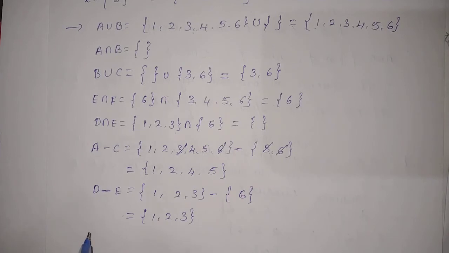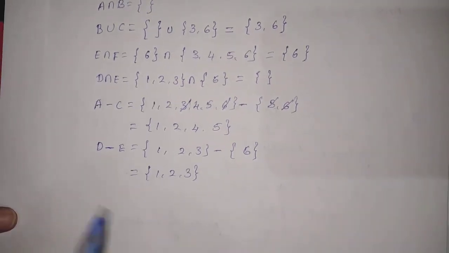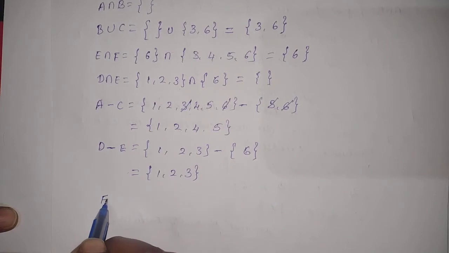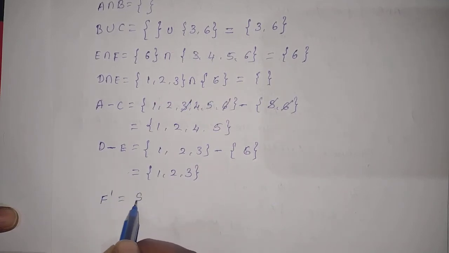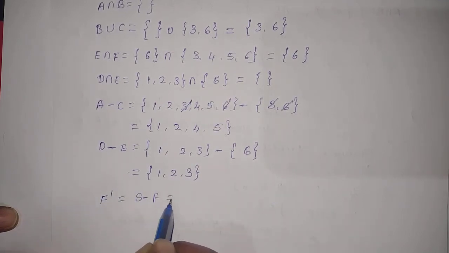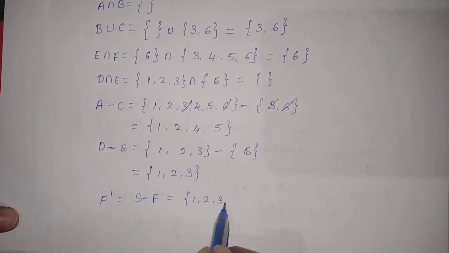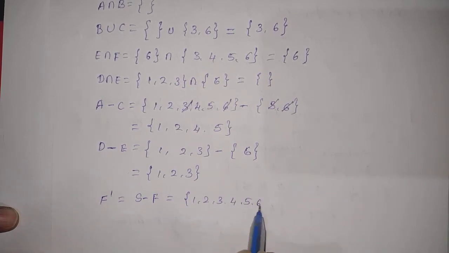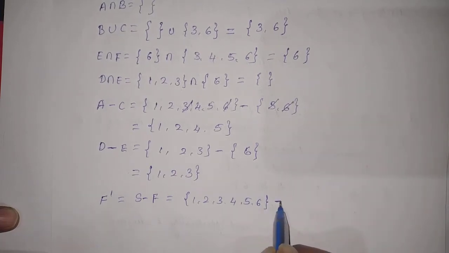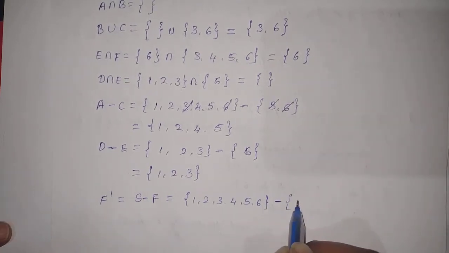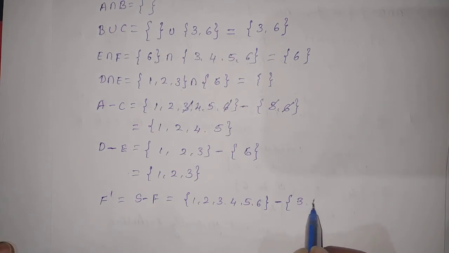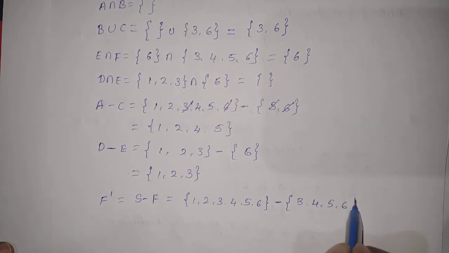Next, last one, E intersection F dash. Before finding out E intersection F dash, first find out F dash. Do you know how to find out F dash? S minus F, where S means 1, 2, 3, 4, 5 and 6, minus F means the event F is 3, 4, 5, 6.